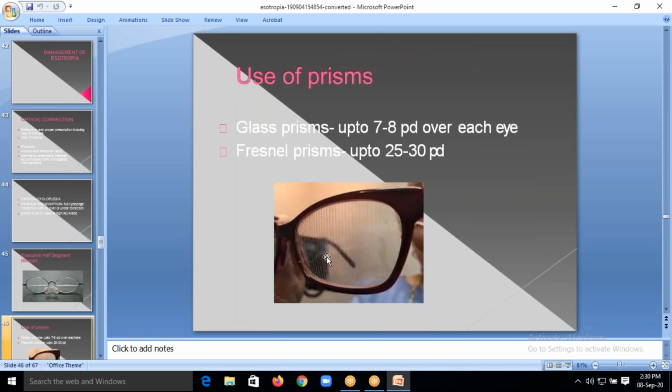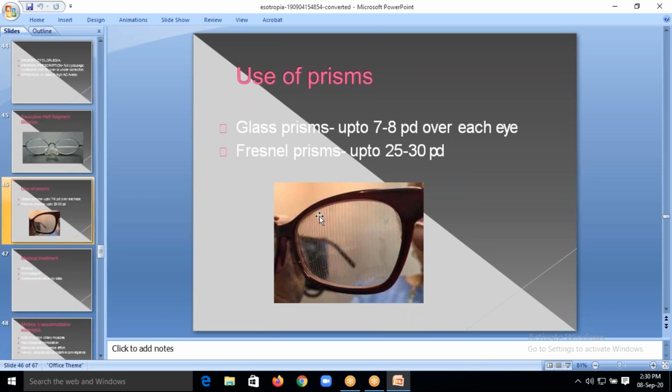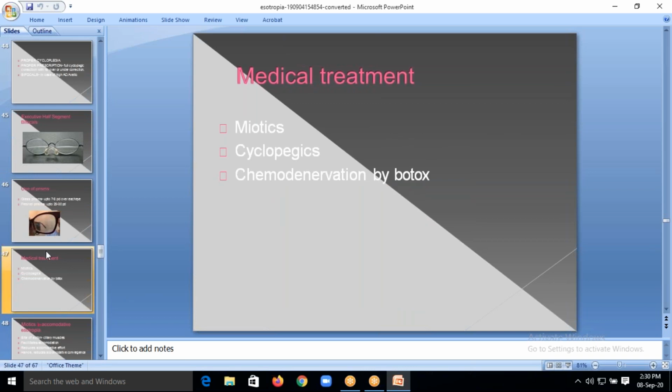So this is prism glasses. You can see these vertical multiple lines. They act as prism bars. This is called Fresnel's prisms. Okay, this you can use in glasses which are given for high hyperopes.